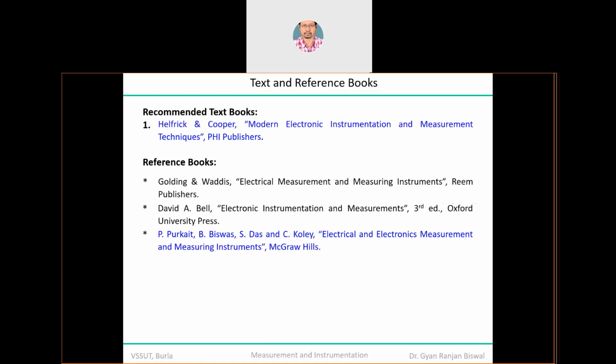I made some modification as far as your text and reference books are concerned. I realized that you don't require too many books. The two books I have highlighted in blue are more than sufficient as per your syllabus.